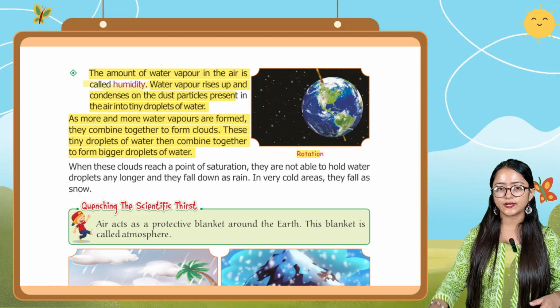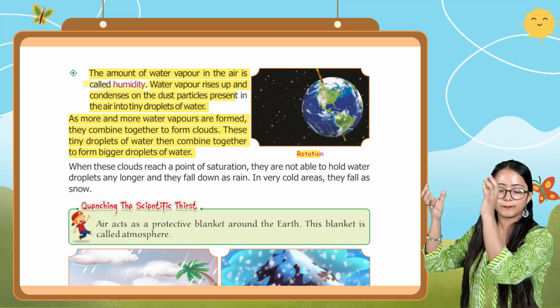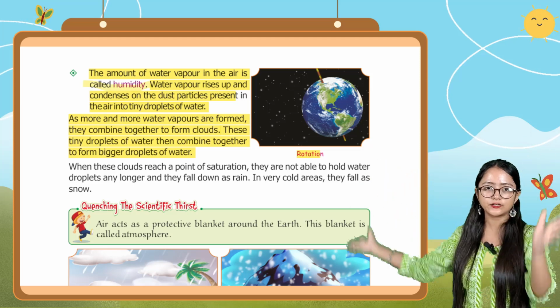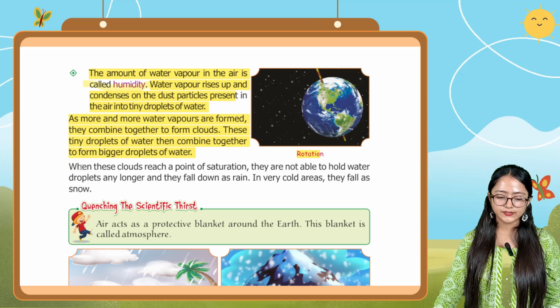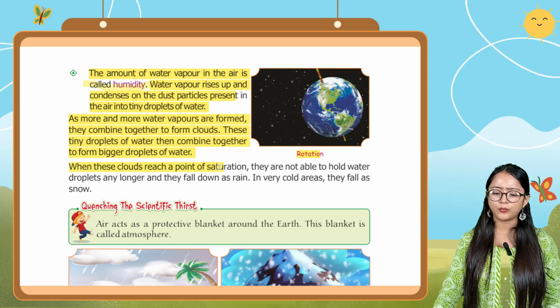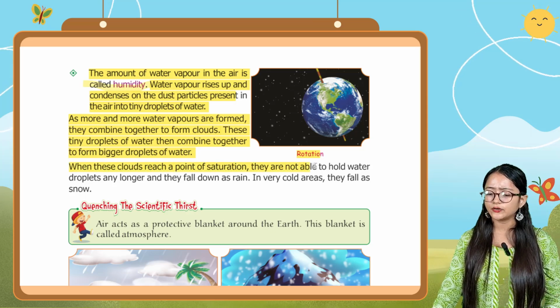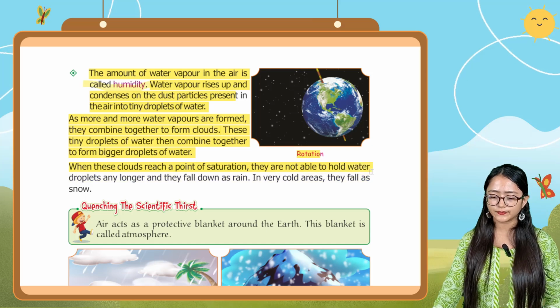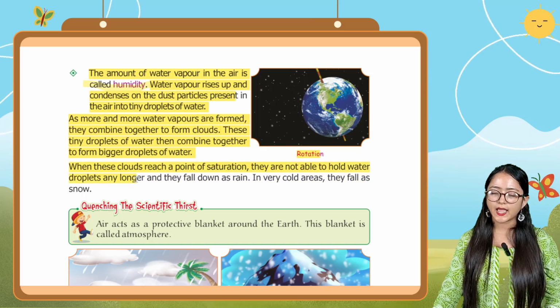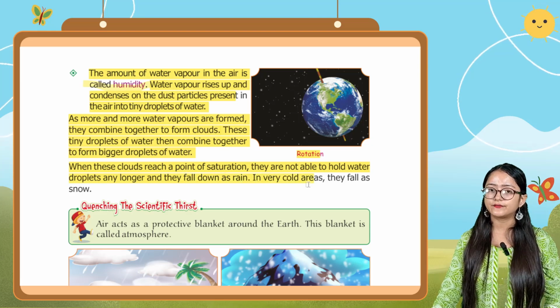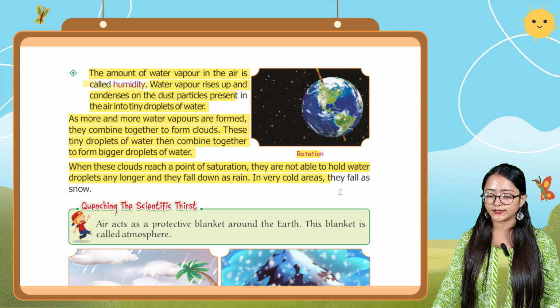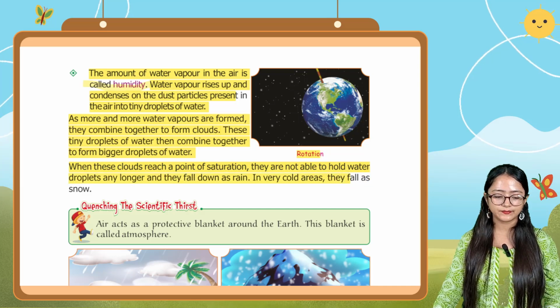When these clouds reach a point of saturation, they are not able to hold water droplets any longer and they fall down as rain. In very cold areas, they fall as snow.